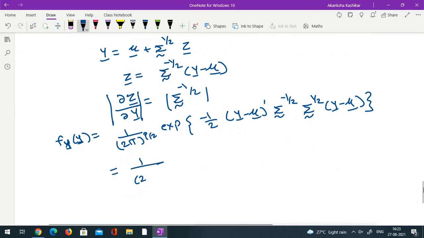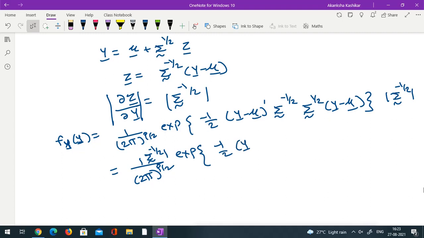So 1 upon 2 pi raised to p by 2 and of course the Jacobian. The Jacobian is the determinant of sigma raised to minus half. So I'll have it here, determinant of sigma raised to minus half, e raised to minus half y minus mu prime, sigma raised to minus half and sigma raised to minus half. So this becomes sigma raised to minus 1, y minus mu.